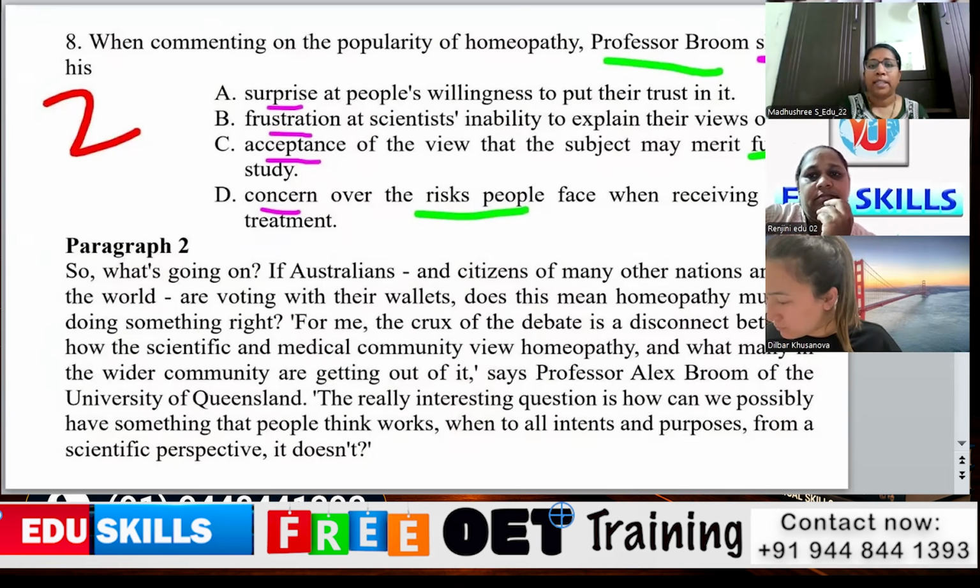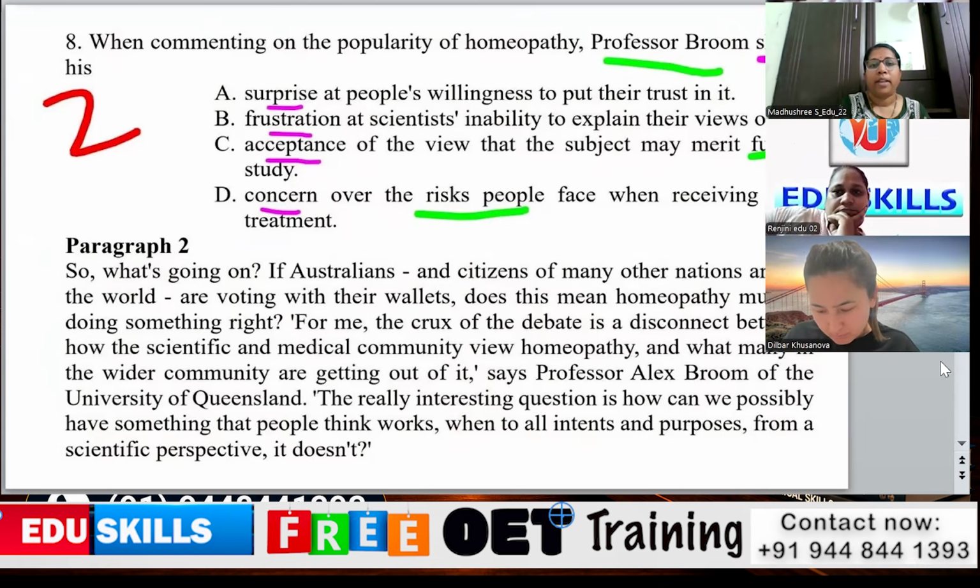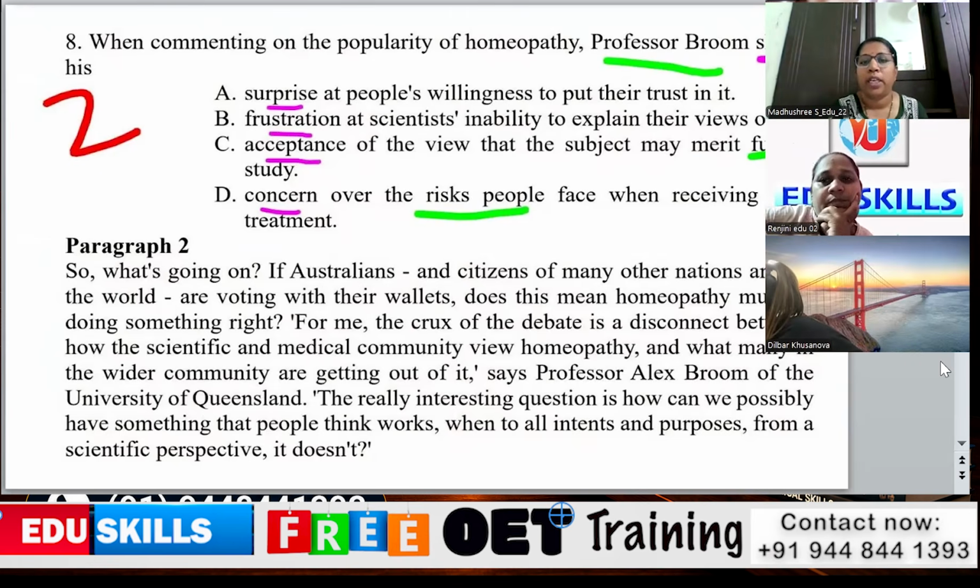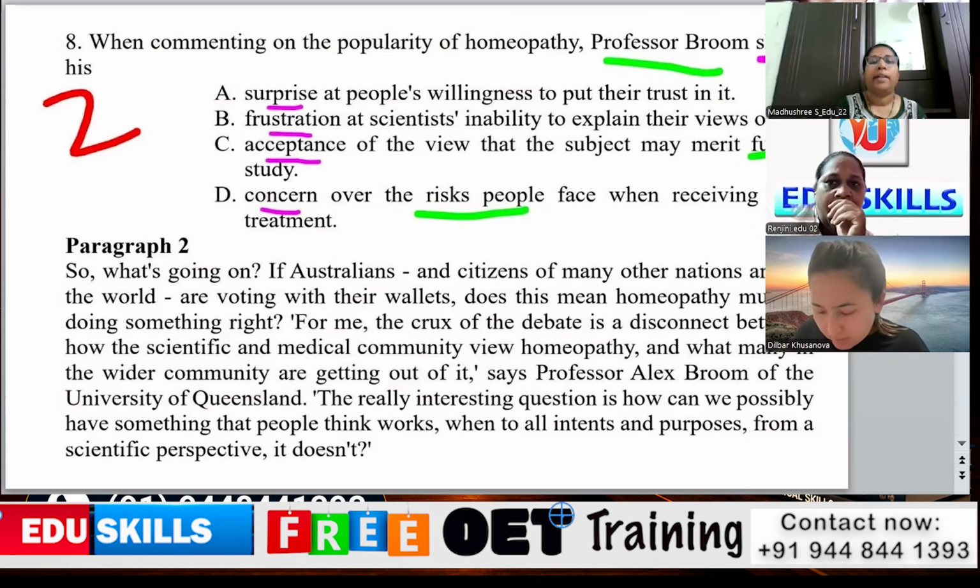We have emotion-based edging words here: surprise at people's willingness to put their trust in it. Surprise, frustration in option B, and in C there is acceptance, and D is concern over the risk people face.